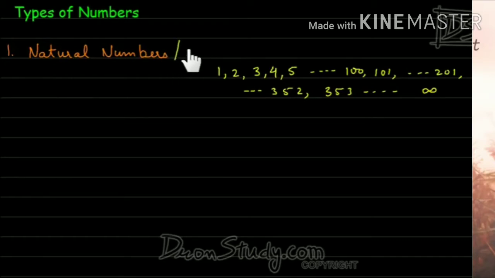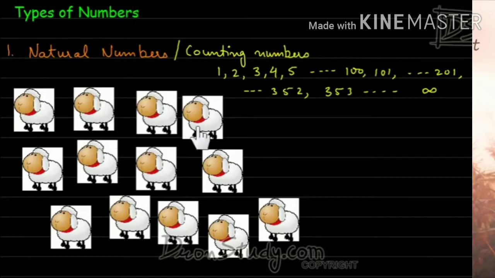If we want to count, we start from 1, 2, 3, 4, 5, 6 and so on. So naturally, suppose in this given picture, if I want to count the number of ships, I will start from 1, 2, 3, 4, 5, 6 and so on. And that's why these numbers are also called counting numbers.